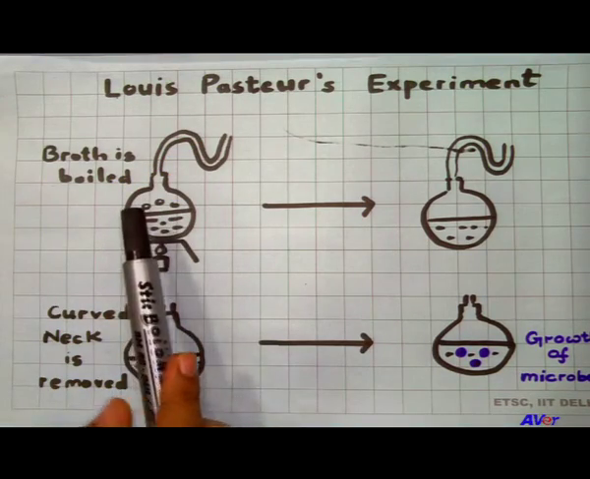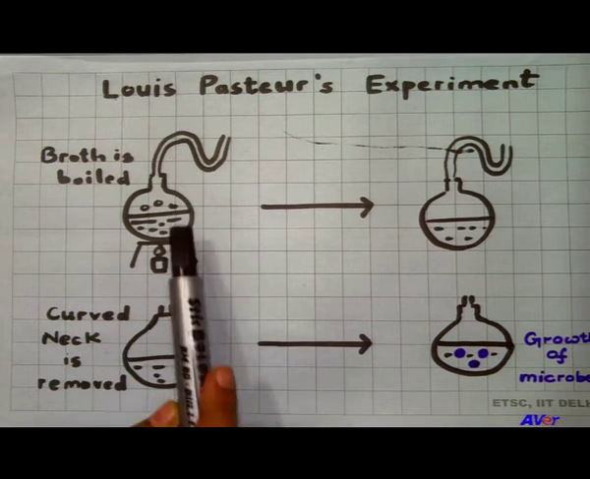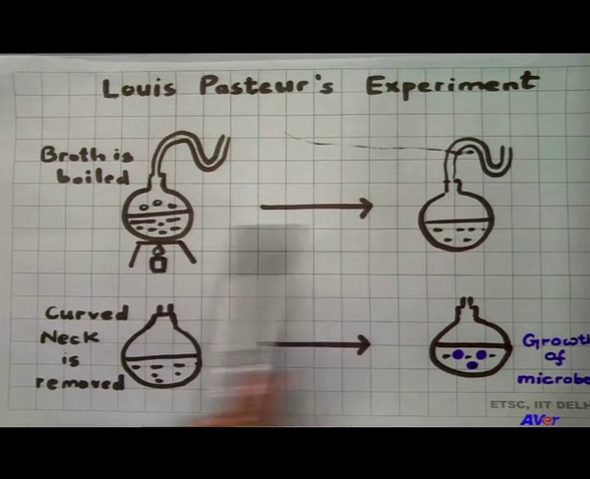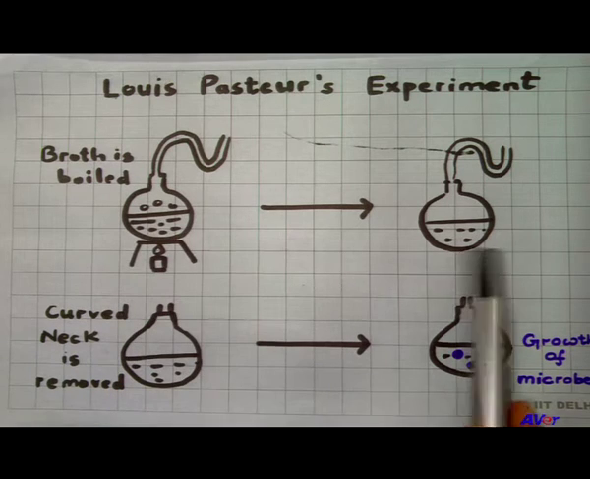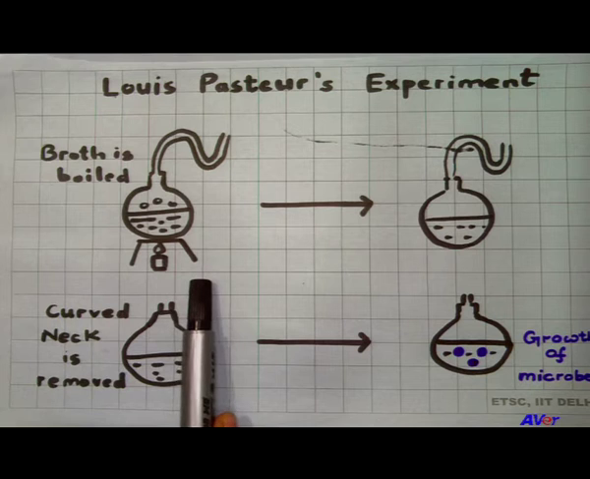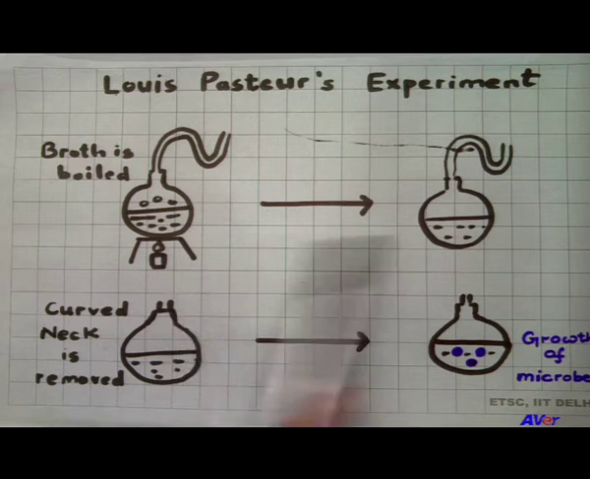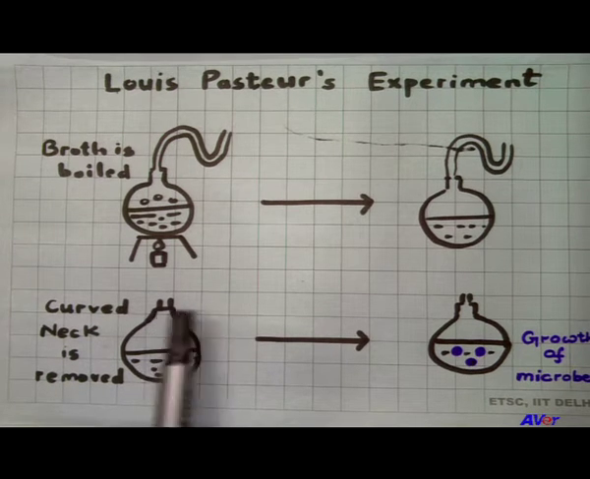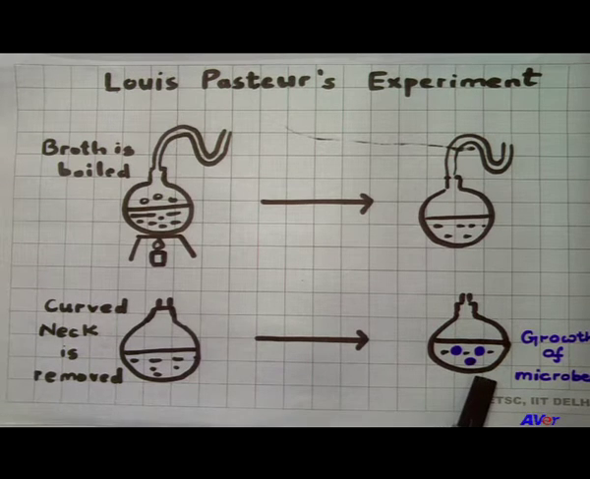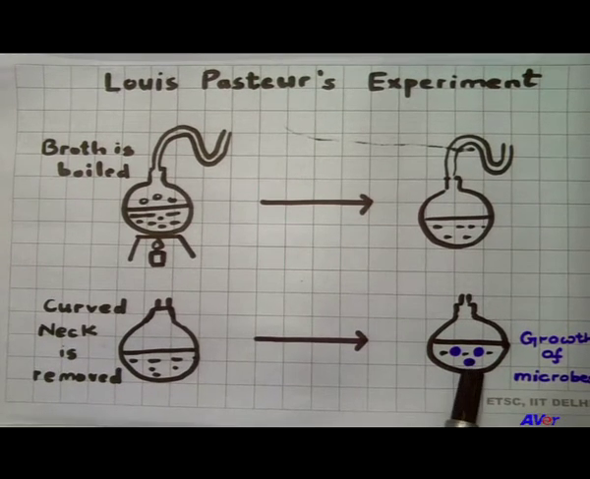Then what did he do? He boiled the content till steam rushed out and then cooled it. The content of the flask was observed for many days, and he saw that from this broth no living organism could emerge. Then he repeated his experiment, but this time with a modification. The curved neck which was present in his earlier experiment was broken, removed, and then he again observed it for some days. And this time he could observe growth of certain microbes.